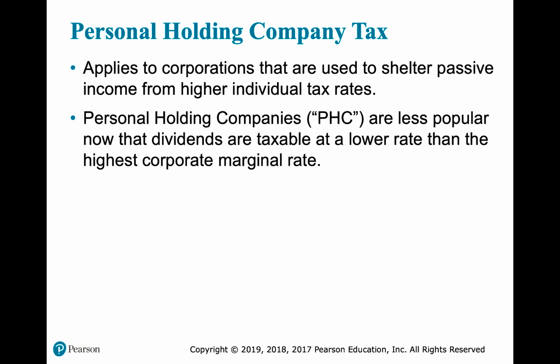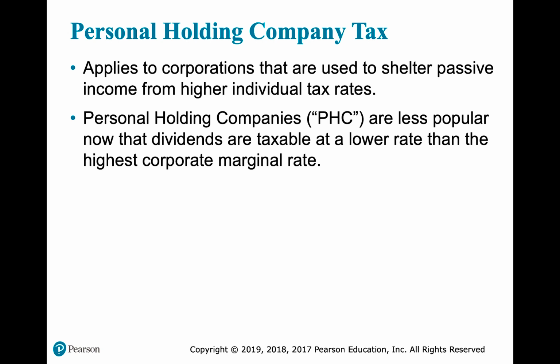But it's a pretty complicated calculation, which I'm not requiring you to understand, but I am requiring you to understand the concept of the tax and how to avoid the tax. So the concept of the tax is to add an additional personal holding company tax on top of the normal corporate income tax.